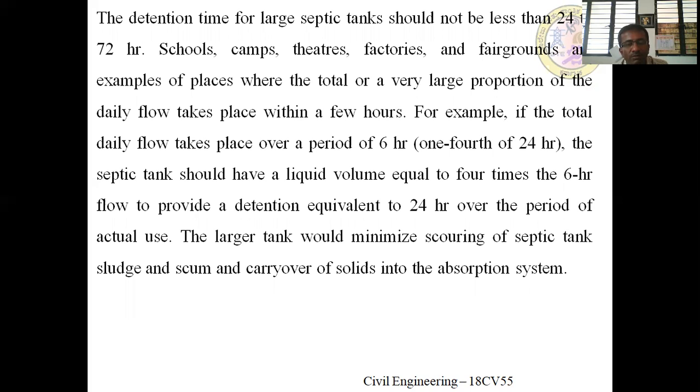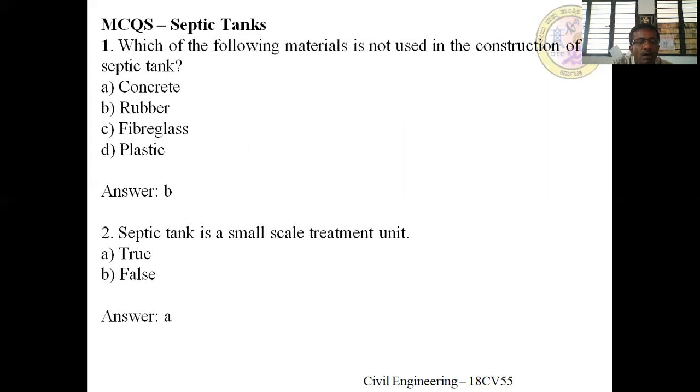Means when the detention time is 24 hours, the volume is 4 times the 6 hour peak flow. The large tank would minimize scouring of the septic tank sludge and scum and carry over of the solids into the absorption system. If the tank size is more, the chances of reducing the organic matter are also more.